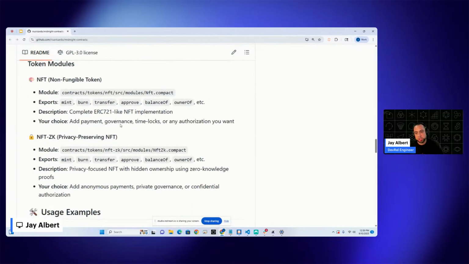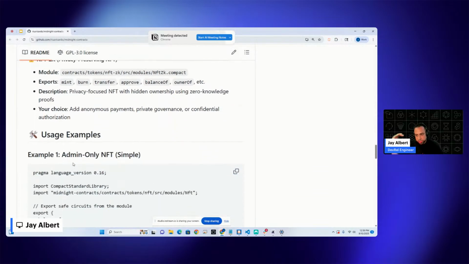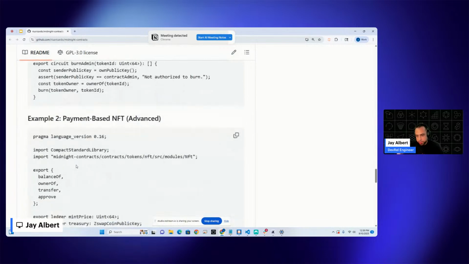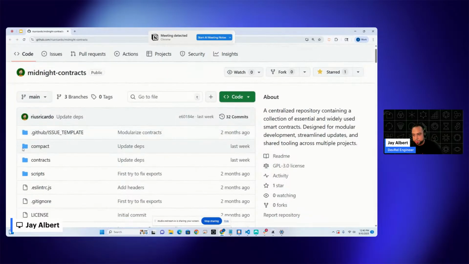If you want to see the total suite of available options, you can go into this section here, where you can see the different calls we have for our NFT and our NFT ZK. These are fairly the same across the board, and you'll notice it once I actually go through the code. The only thing is that within the NFT ZK, we're hiding some information. So now once you go into this repo, you can see these examples here, and you can install it. But let's actually look at the ZK example.